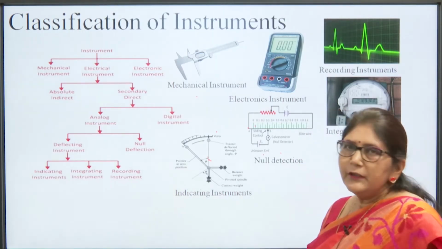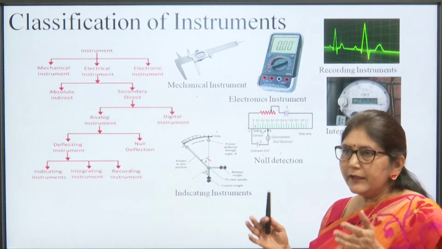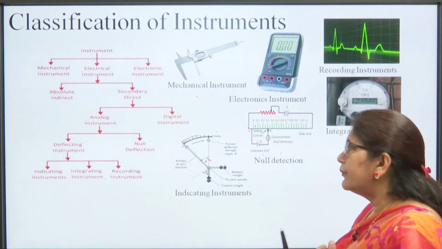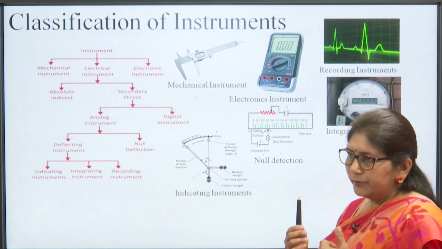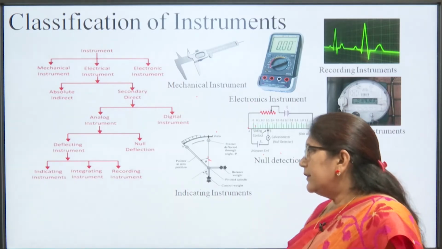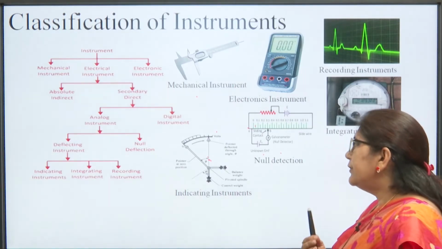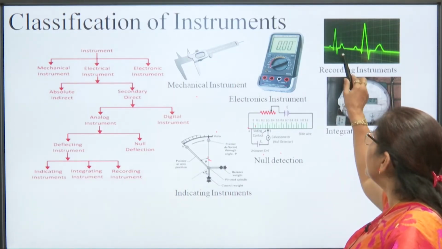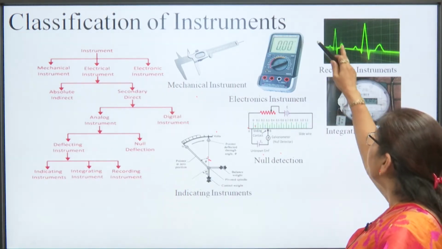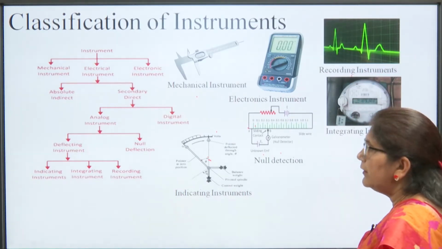Next is the integrating instrument. Integrating instruments are those in which we want to measure the quantity over a time period, like our energy meter, where we want to find out the power absorbed by the home elements. That is the integrating instrument. And recording instruments are those which are used for recording purposes, like this. There is a stylus and a plain paper. The stylus moves on the plain paper, and this shows the instantaneous value of that variable quantity.